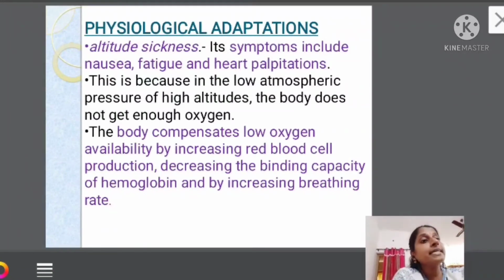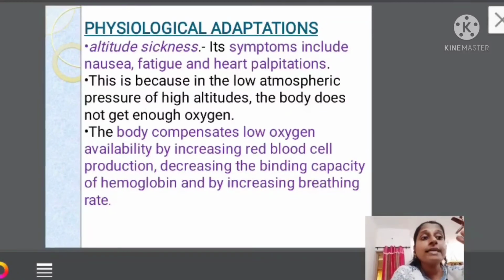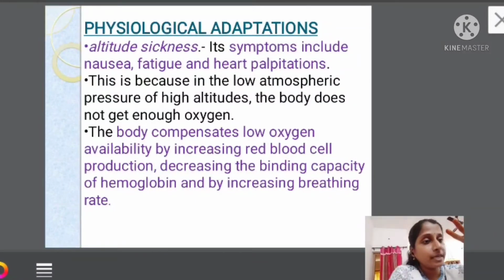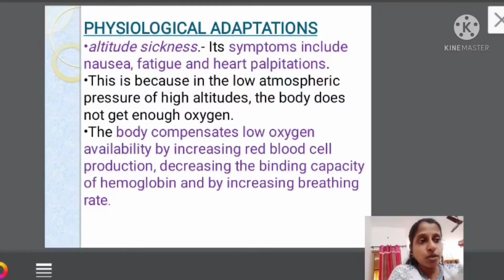The second one is decreasing the binding capacity of hemoglobin. Binding capacity is decreased. You have to reduce the binding capacity of hemoglobin, binding to carbon dioxide, to oxygen, to carbon monoxide, to some extent it has to be reduced. It's not that it's not binding, it's binding, but to some extent it is reduced.